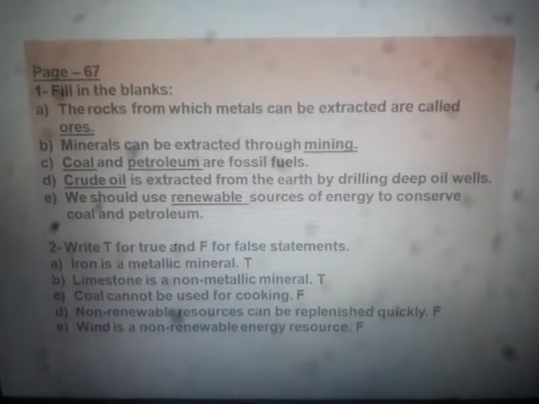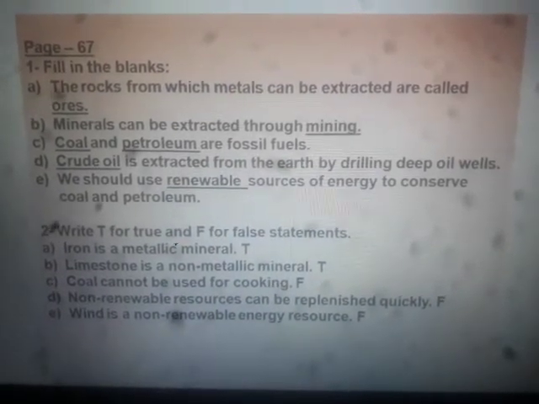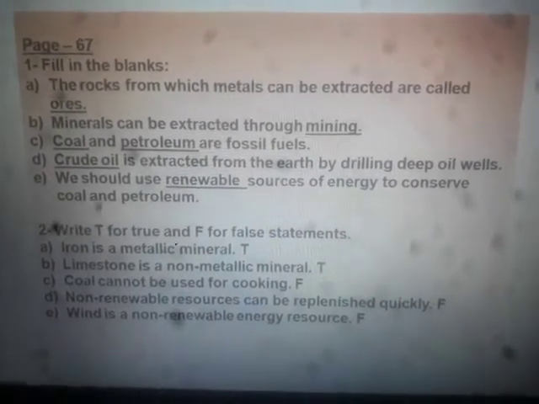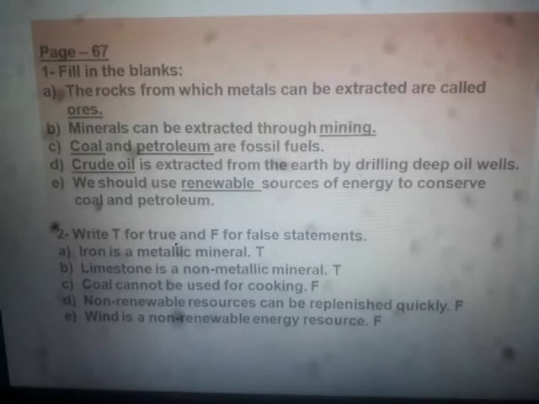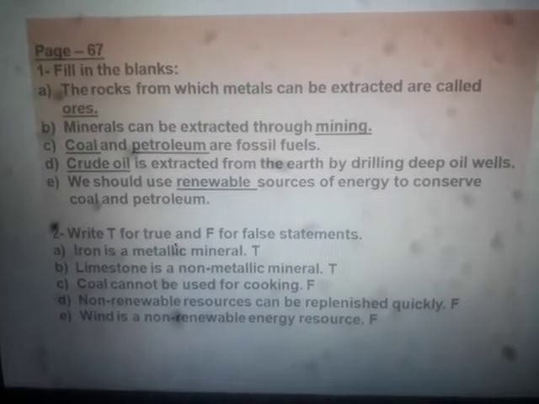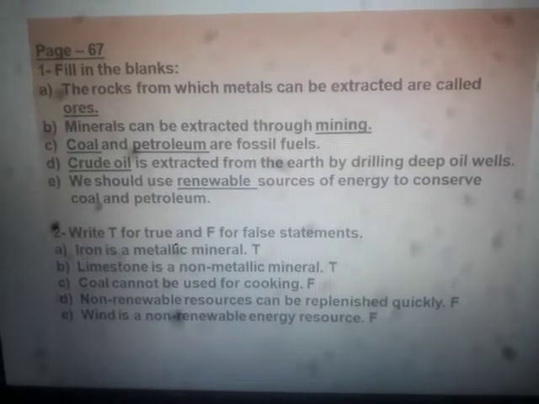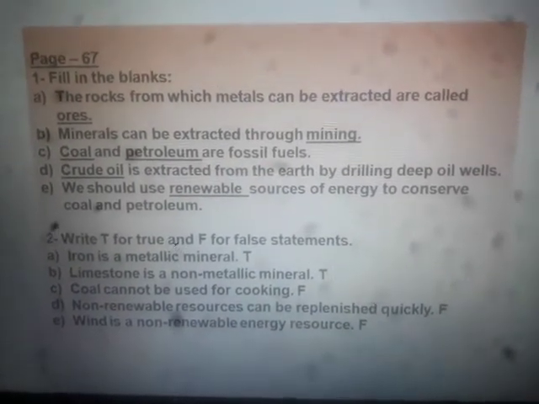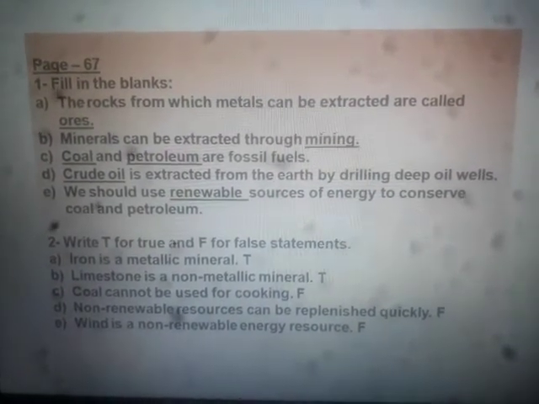Write T for true and F for false statements. First one, iron is a metallic mineral. Yes, it is true. Another question, limestone is a non-metallic mineral. So yes, it is also true, limestone is a non-metallic mineral. Limestone, gypsum, mica, these all are non-metallic minerals, whereas iron, copper and other things are metallic minerals.